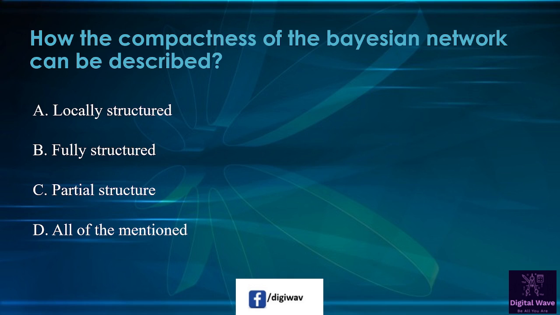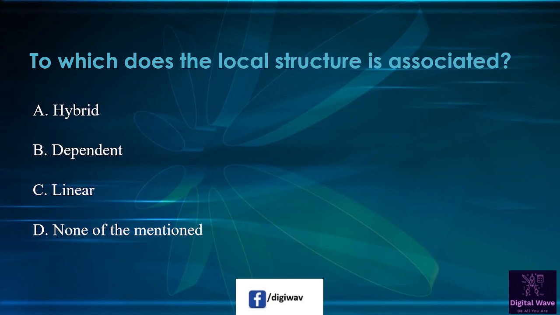Second option is fully structured. Third option is partially structured, and the last one is all of the mentioned. So right answer will be locally structured. Next question is, to which does the local structure is associated? So first option is hybrid, second one is dependent, third option is linear, and the last option is none of the mentioned. So right answer will be linear.